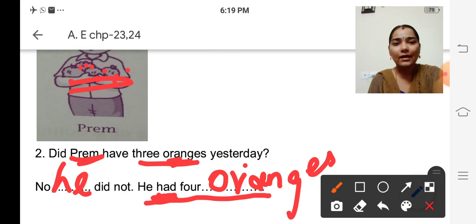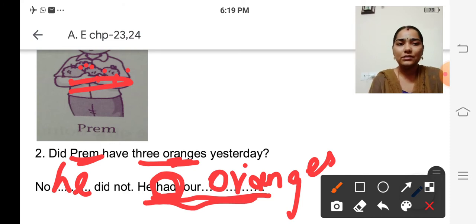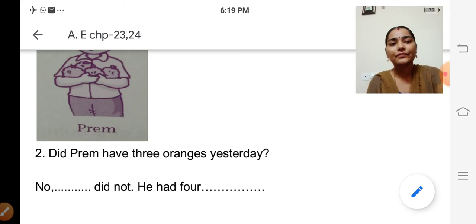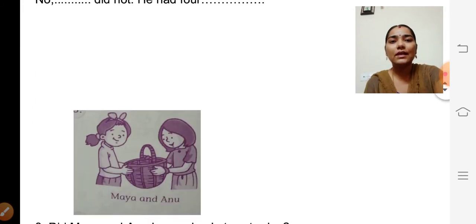He had, not has. Has and have are present tense, isn't it? Had is a past tense. So, he had 4 oranges. In present tense, we use has for singular and have for plural. But in the past tense, we use had for both singular and plural. Okay, so let's see the next one.